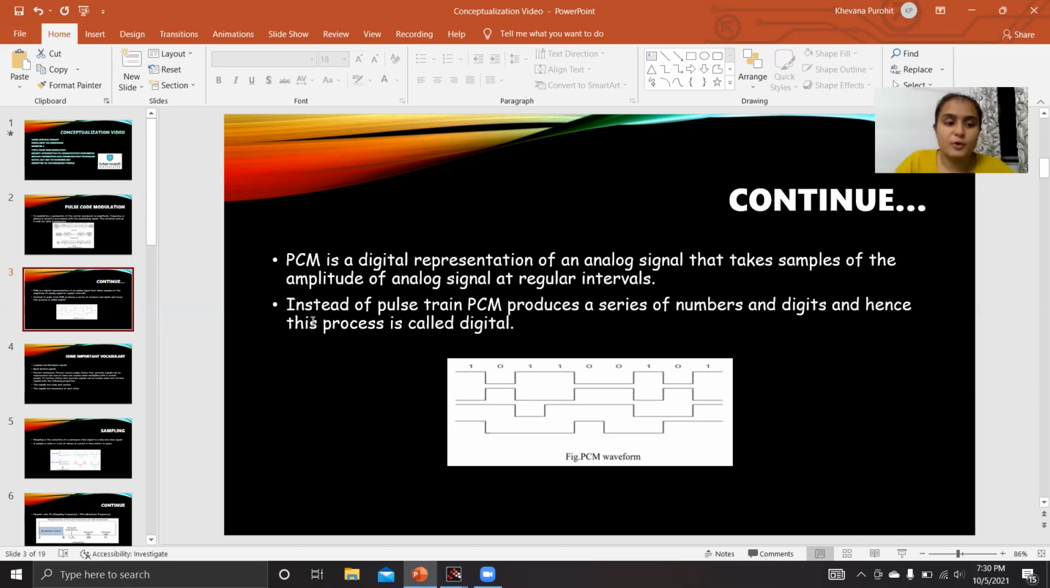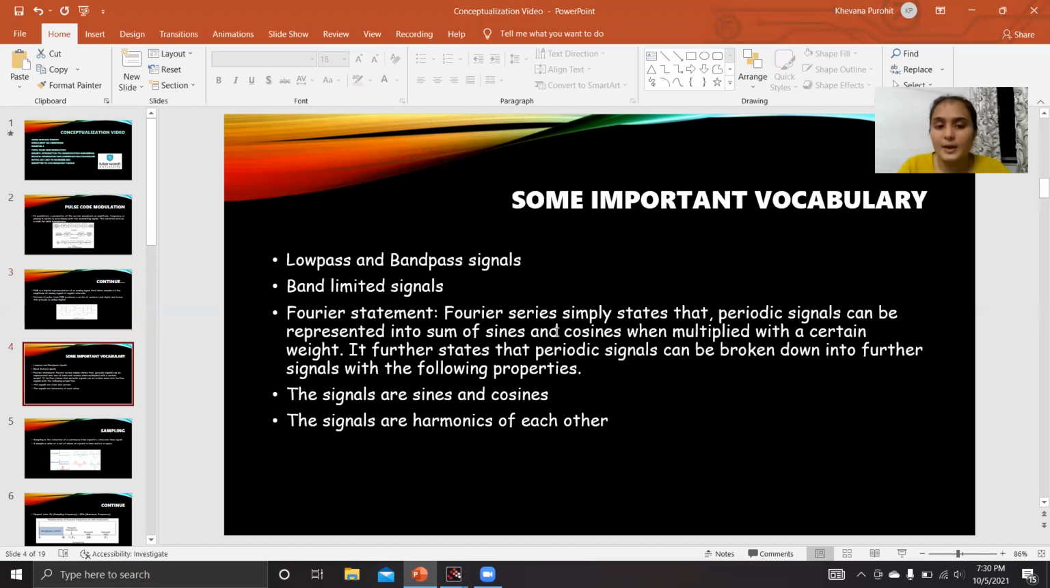Here we have some important vocabulary like low pass and band pass signals. As we have seen, transmission is always done in the band pass signal. Why so? A band pass signal always works at high frequency, and high frequency offers higher bandwidth and higher data rate, which means that the distortion or interference is reduced.